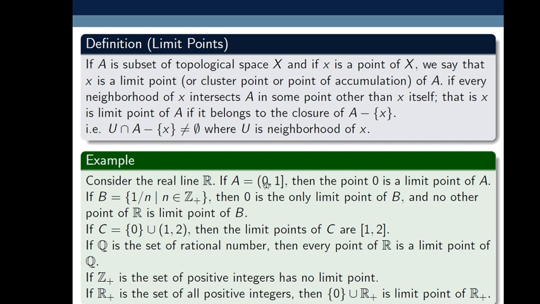If we observe here, in the first example 0 is a limit point of this set A, but 0 does not belong to A. Here also 0 is a limit point of this set B, but 0 does not belong to set B. Here also 1 and 2 are limit points of this set, but 1 and 2 do not belong to set A. So a limit point need not belong to the subset of a topological space X. Remember this: a limit point need not be a member of the subset of topological space X. So these are the limit points.